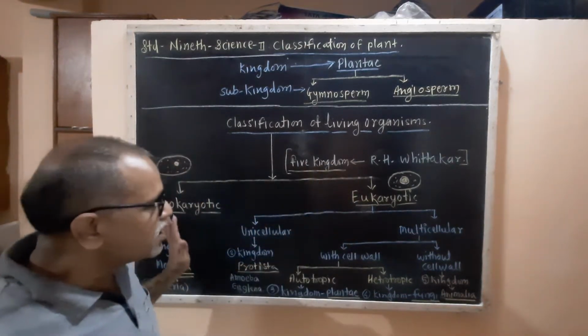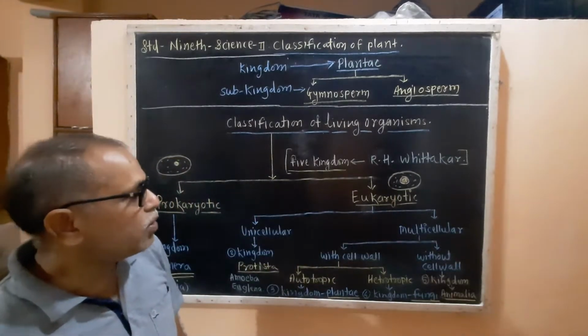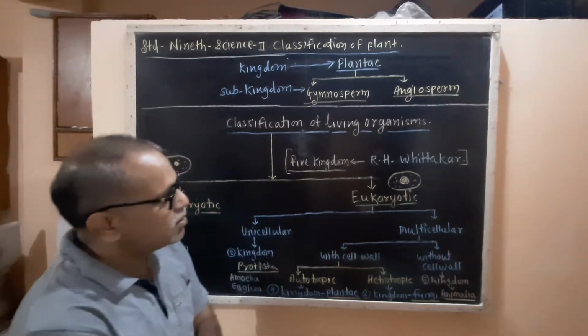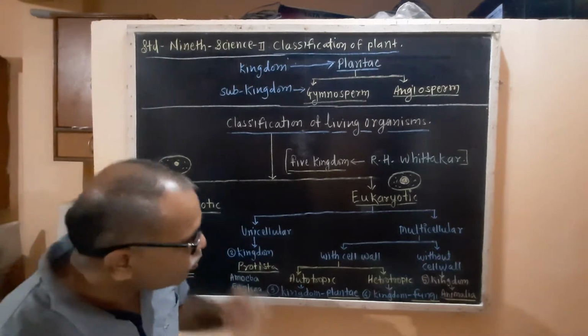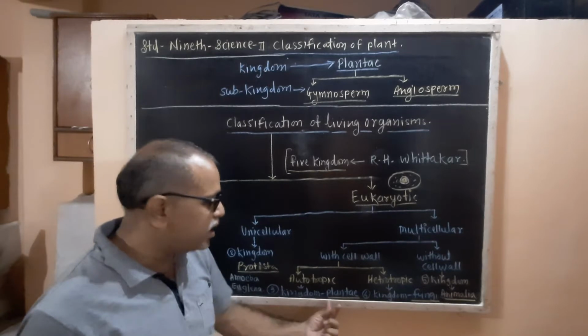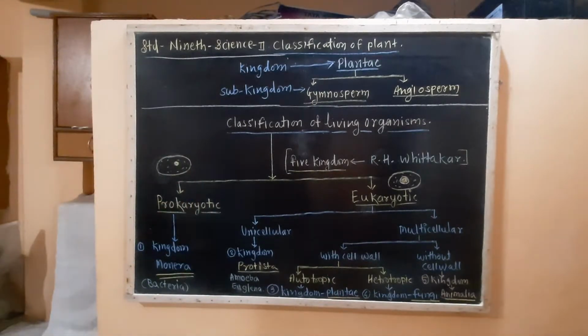So these are the details about the classification of living organisms we have seen in the 8th standard, but we have revised. Today we are going to see the classification of autotrophs, that is, the kingdom Plantae. So come to the next slide. Please write this.